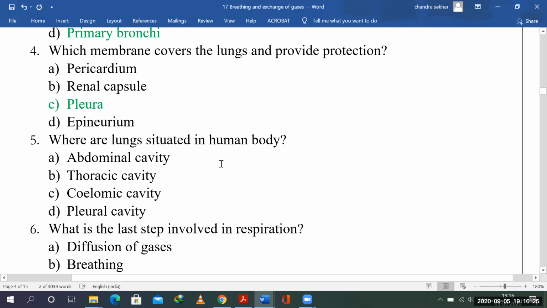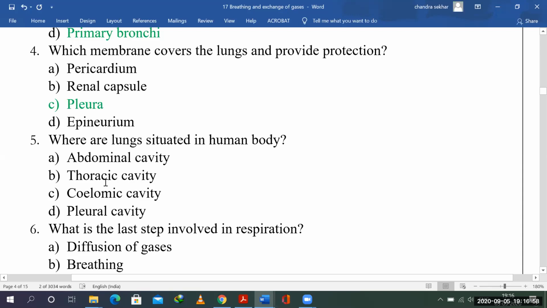Now, where are the lungs situated in the human body? What is the location of them? Is it in the abdominal cavity, thoracic cavity, coelomic cavity, or the pleural cavity? The pleural cavity is nothing but the pulmonary cavity, the lung cavity. So where is this lung cavity present is the question. It is present in the thoracic cavity. In the thoracic cavity, we have all these organs, but the major portion is occupied by the lungs itself.